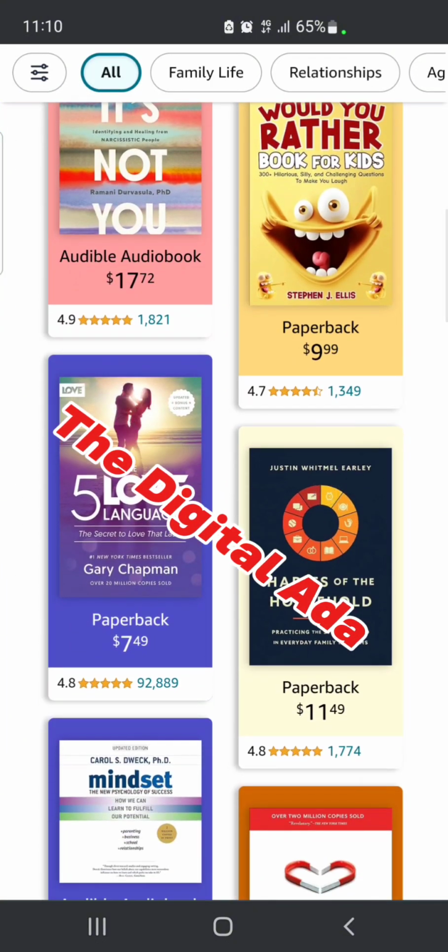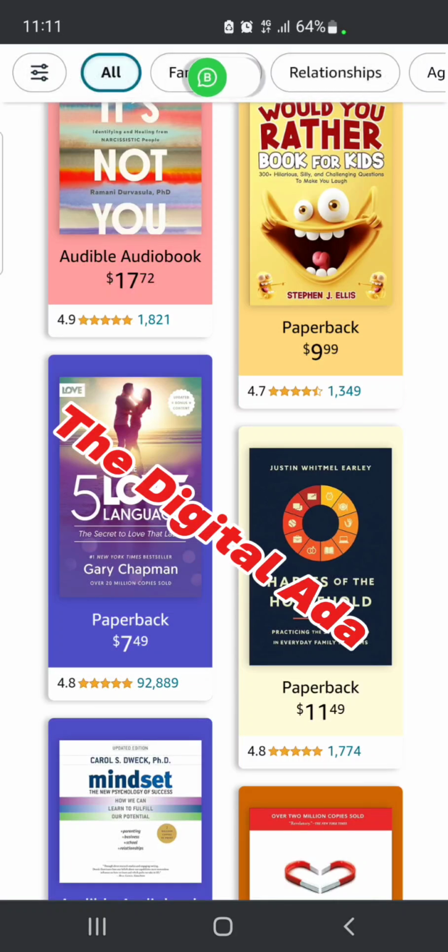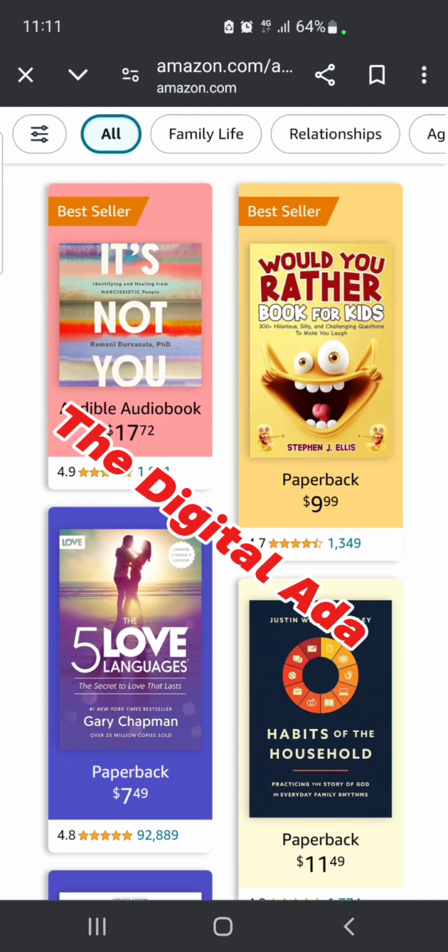People are looking for, like this particular one, the Five Love Languages. People are looking for how to make their relationship last, how to win their man, how to win their woman, dinner date ideas, love messages, and so many of that. So you can come up with something and publish, and you will make money.